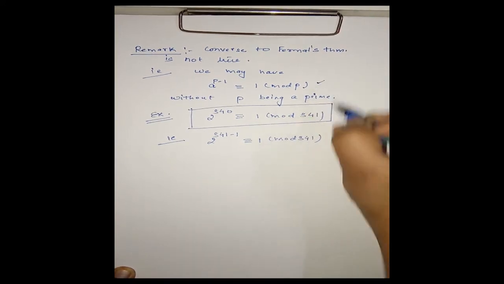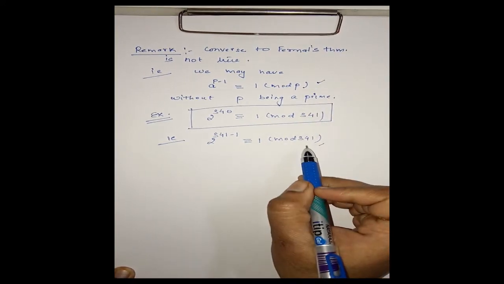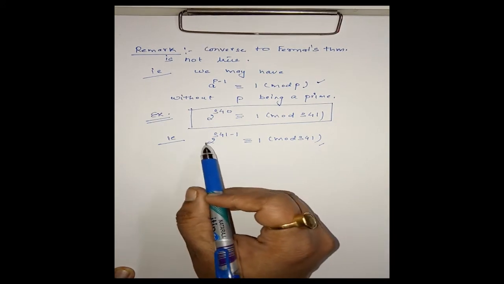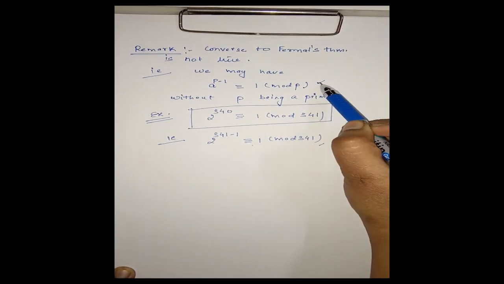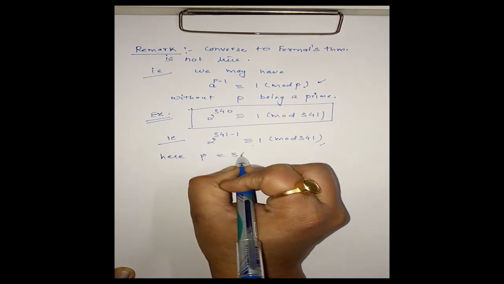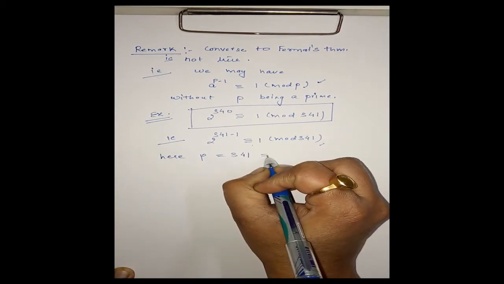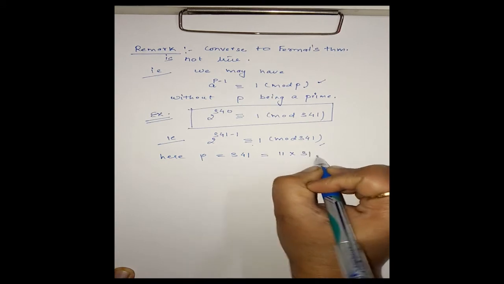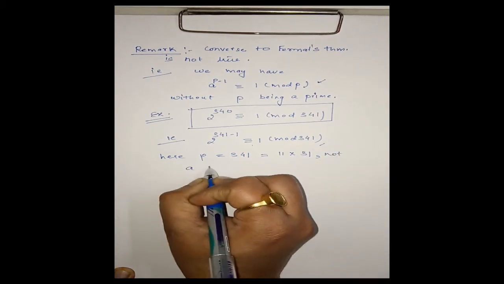Now comparing these two, here P is 341, which means this congruence is of this form, but here P is equal to 341, which is 11 into 31, that is, it is not a prime.